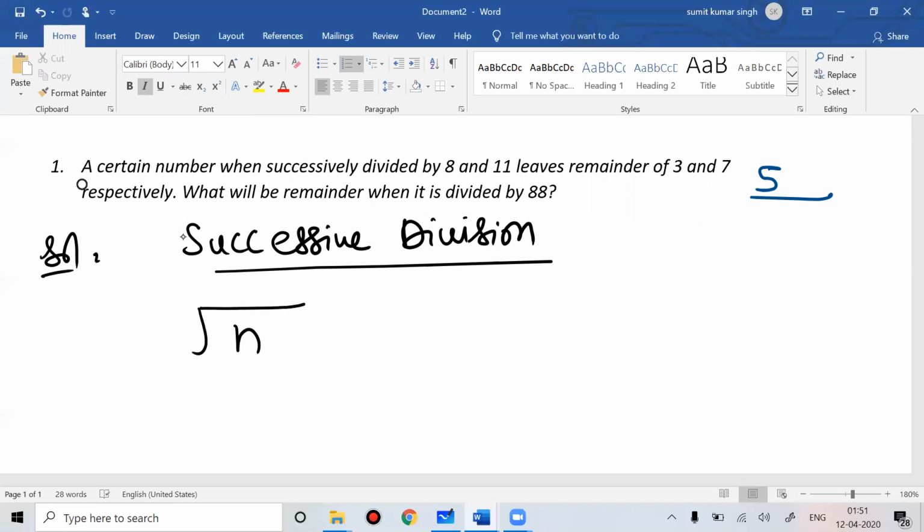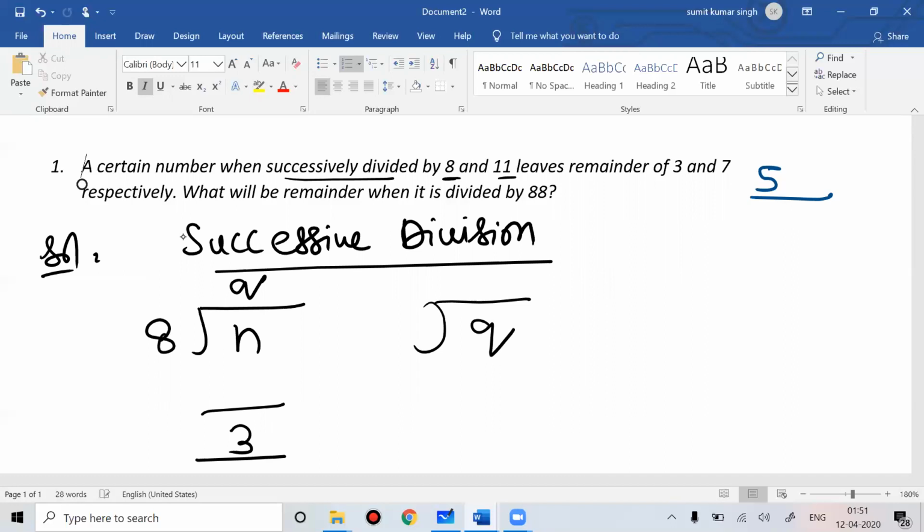A number is successively divided by 8 and 11. You divide n by 8, maybe the quotient is q, and it leaves a remainder of 3. Successively means whatever quotient you get, that becomes the dividend for the next division. Now you divide this quotient by 11, and it leaves a remainder of 7.